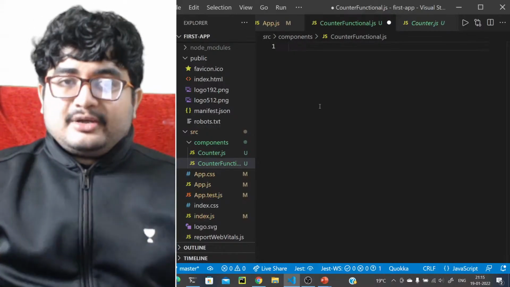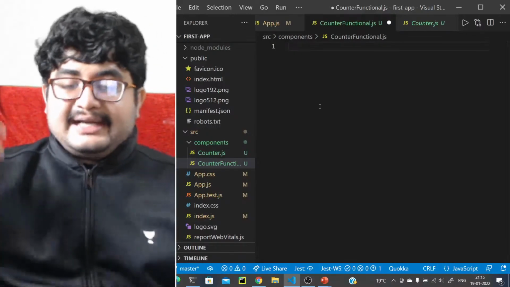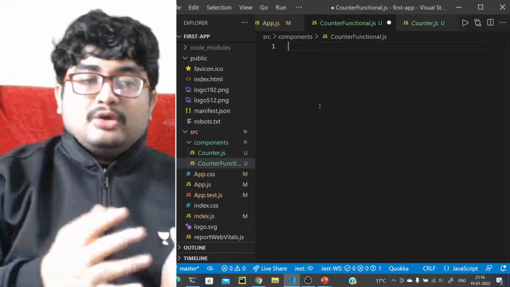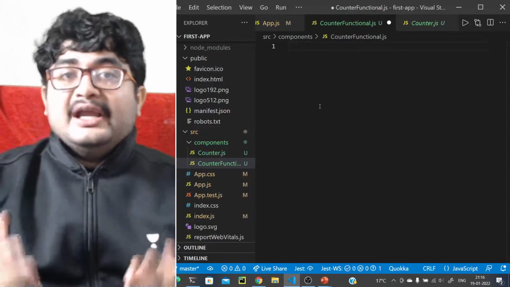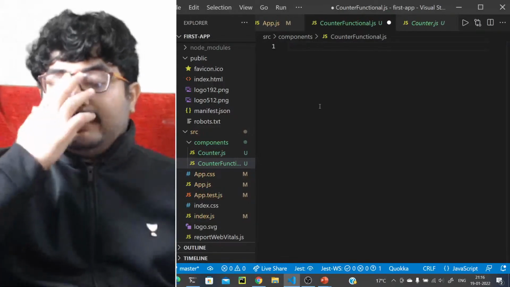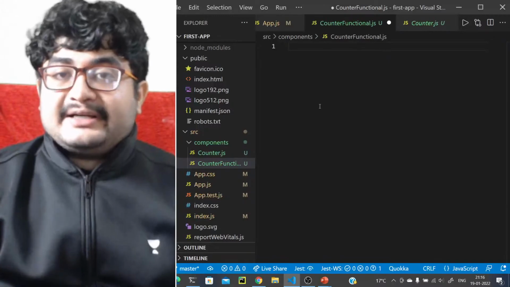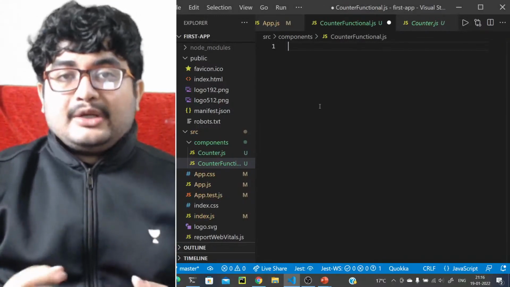Like, what is the code of React? It contains state, it contains lifecycle methods. So hooks will actually hook into these things. It will provide you with state in a functional component. There is a hook that will provide you lifecycle methods in a functional component. So that's basically what hooks are, right?